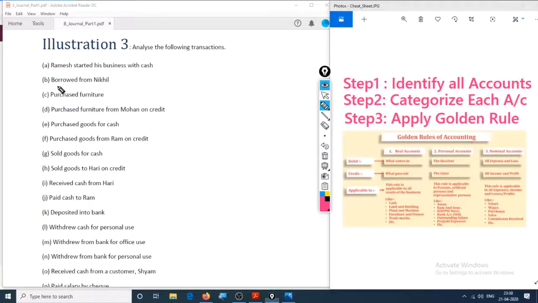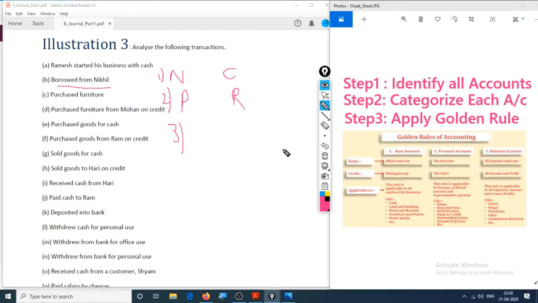The second entry is borrowed from Nikhil. So the two accounts here are, first is Nikhil, and the second one is borrowed. So what do we borrow? That is cash or goods. So we'll assume cash as the question is not self-explanatory. So Nikhil is a personal account as he's a person, and this one is a real account.